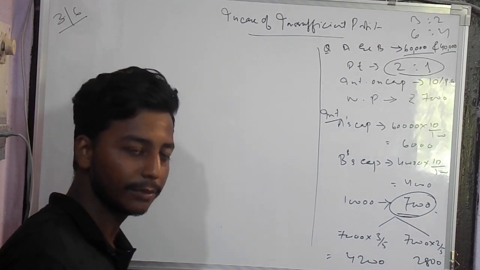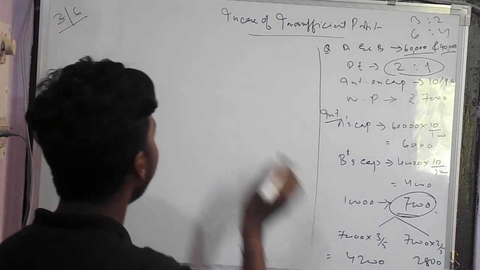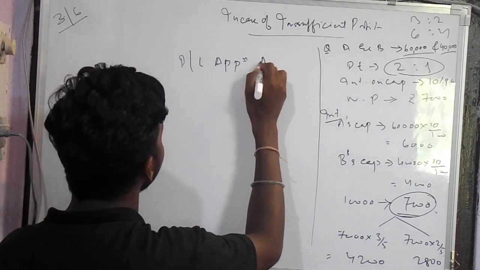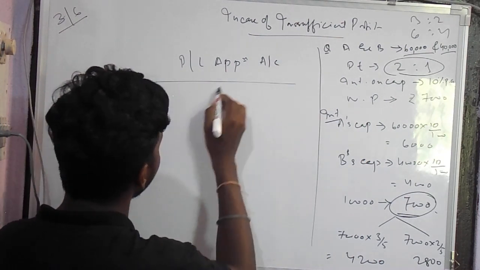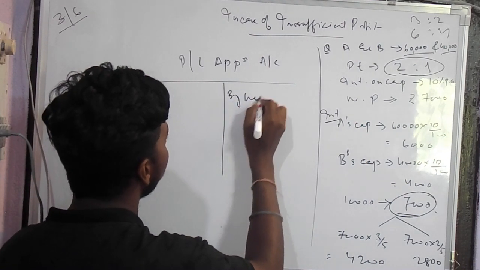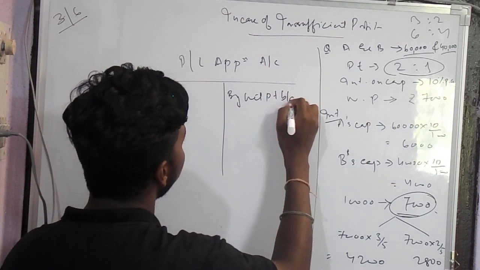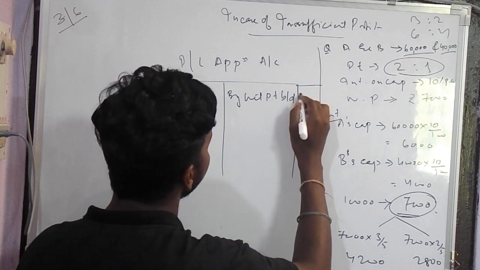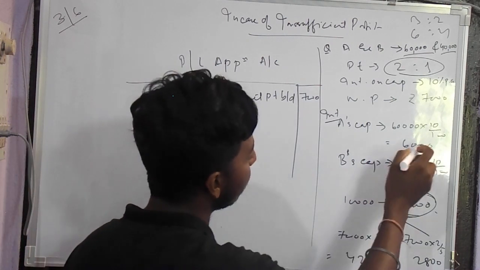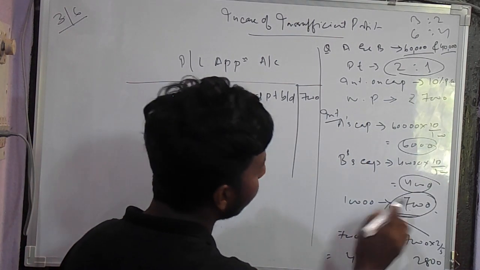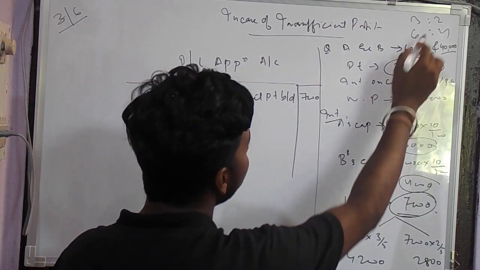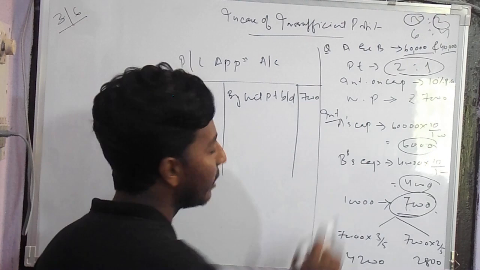Now how will we prepare the profit and loss appropriation account? First we will transfer the net profit by net profit. The amount we have with us is 7,000. We don't have 10,000 to divide in that ratio, but we have 7,000. So this 7,000 will be divided amongst the partners in their capital ratio, that is 3:2.